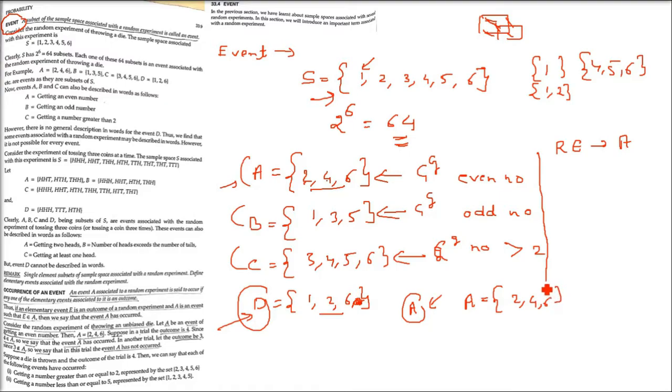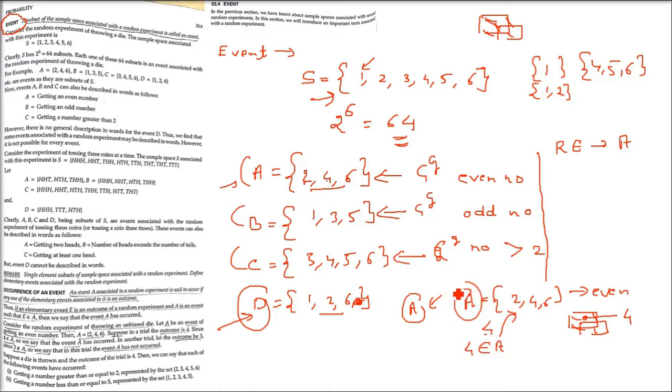Now, this A is {2, 4, 6}. Suppose in a trial the outcome is 4. A is a subset. We throw a die and the trial gives 4. A is {2, 4, 6}, which is getting an even number, and 4 has come when we throw a die. Then we say the event has occurred because 4 belongs to A. A is the set of even numbers.